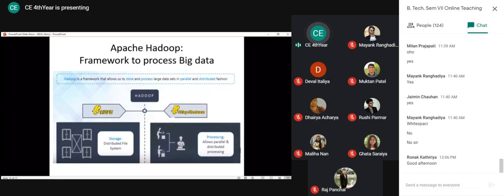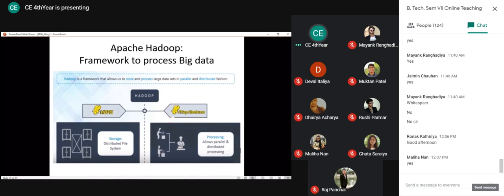So we saw some concepts regarding big data and how Hadoop is going to solve our problem. So we are going to start with Hadoop itself. So just to recall, am I audible? My voice is clear to everyone?